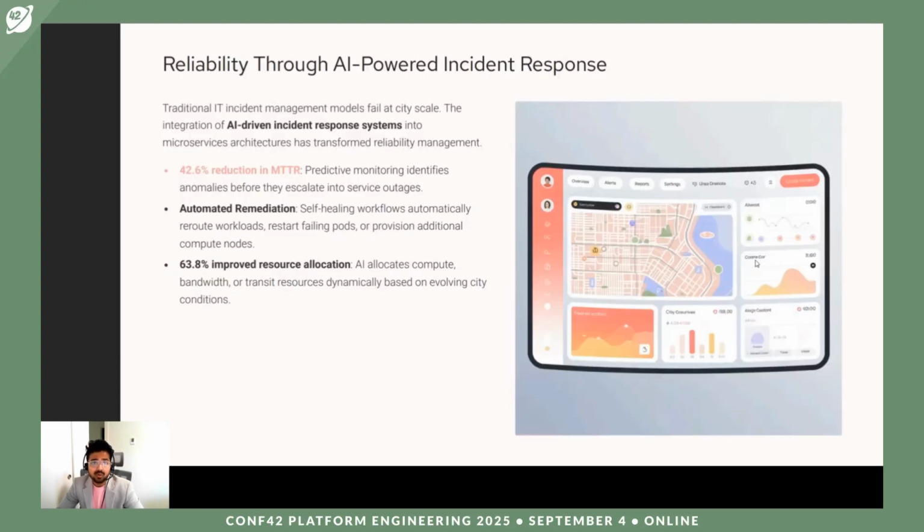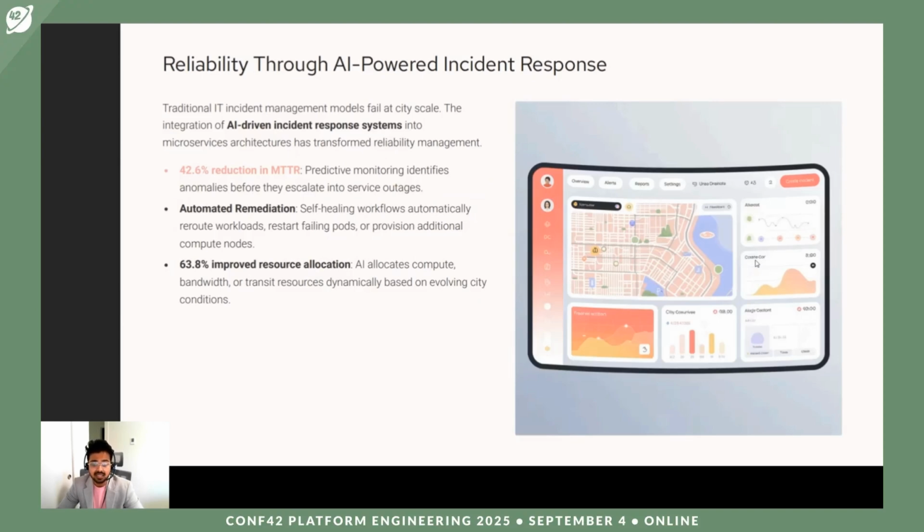Now, reliability through AI-powered incident response. The traditional IT incident management model fails to scale at the city level. The integration of AI-driven incident response into the microservices architecture has transformed the reliability management system in a huge way.